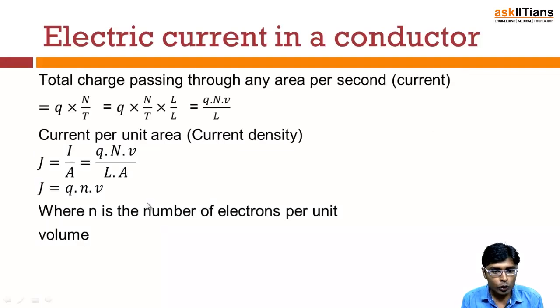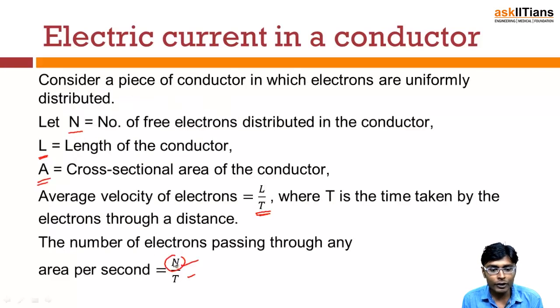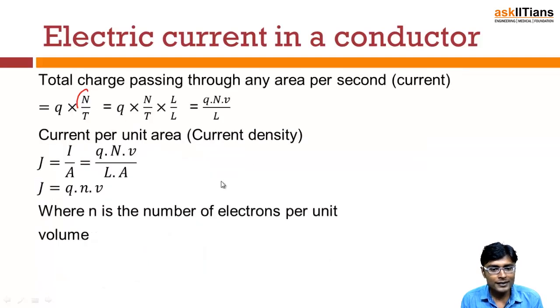So the total charge passing through any area per second. Now we want the total charge, right? So the total charge will be, so this is N by t. In the last slide we saw that N by t is the number of electrons passing through any area per second. So in that equation it was N by t.